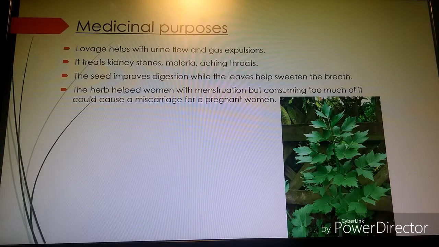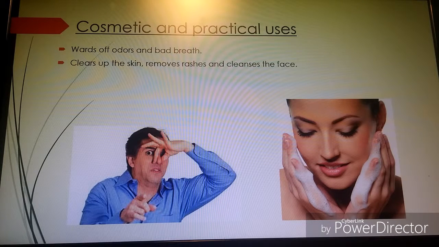The plant was very useful during the Middle Ages because it increased urine flow, gas expulsion, relieved flatulence, and stomach problems. And it was also used to treat kidney stones, malaria, and sore throat. The seed of the plant helped to improve digestion and stomach pain, while chewing the leaves helped sweeten the breath. Lovage's particular odor was not only used to sweeten the breath, but also to ward off odors. Ladies used it in the Middle Ages to mask their own odors, and also men.